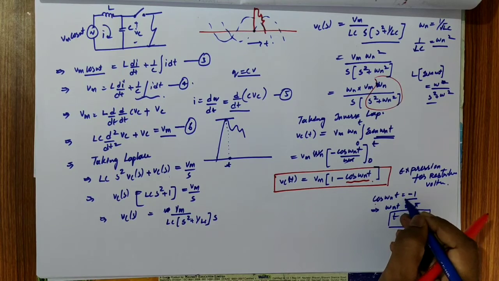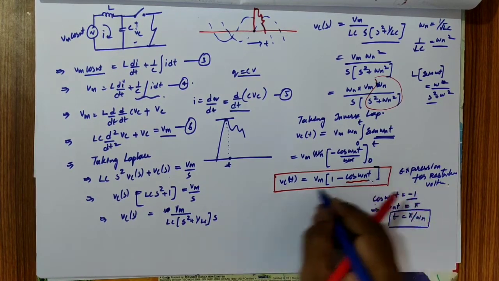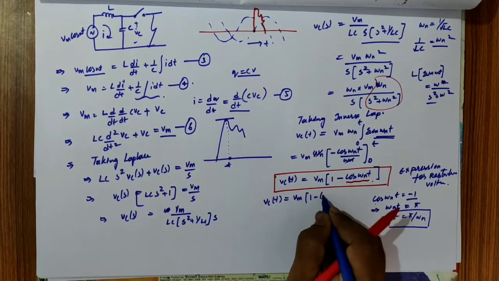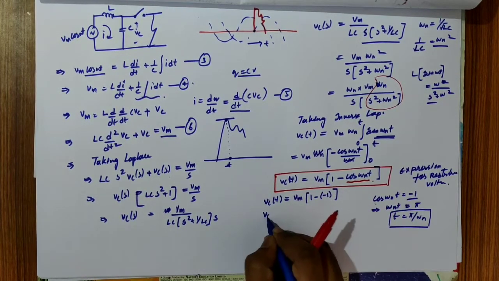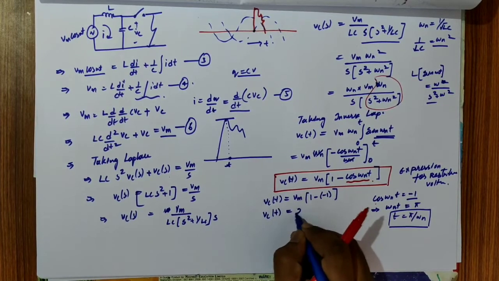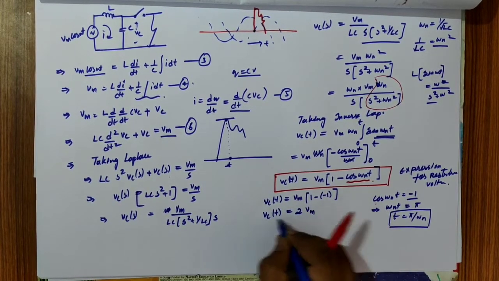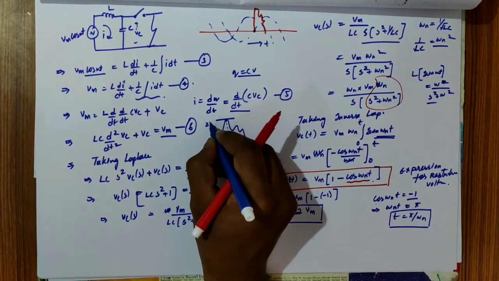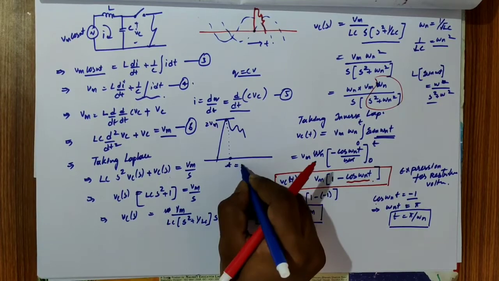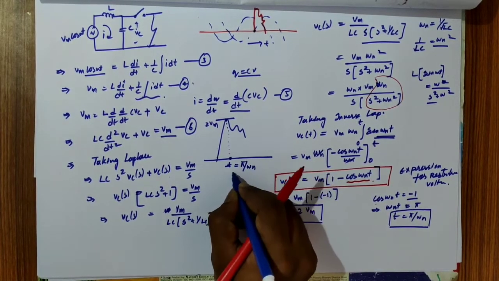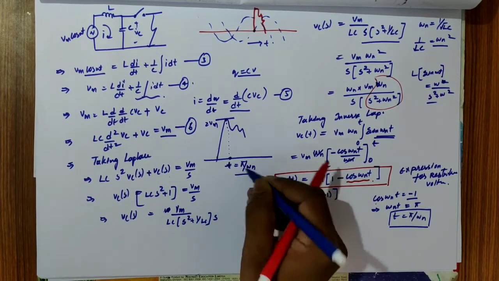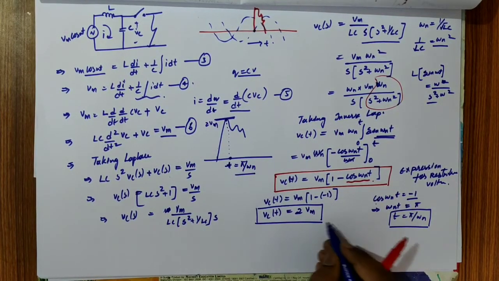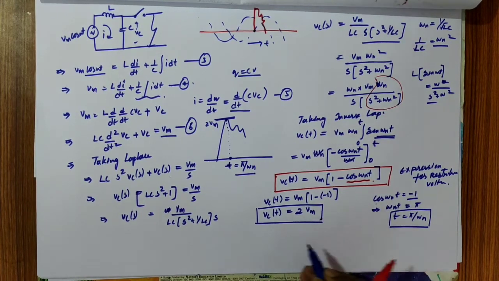If you substitute cos omega n t equal to -1 in this equation, you get Vc of t equal to Vm into 1 minus of -1. So you obtain the maximum value of restriking voltage is 2 times the system voltage, that is 2 Vm at t equal to pi by omega n. This is the maximum value of restriking voltage.